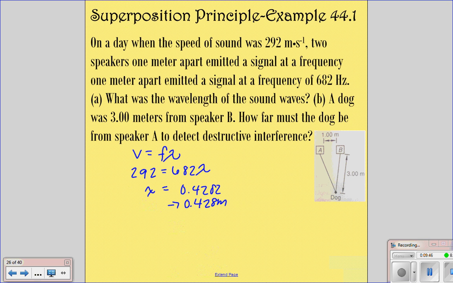For part B, a dog was 3 meters from speaker B. How far must he be from speaker A to detect destructive interference?